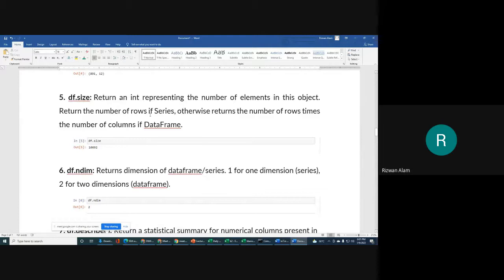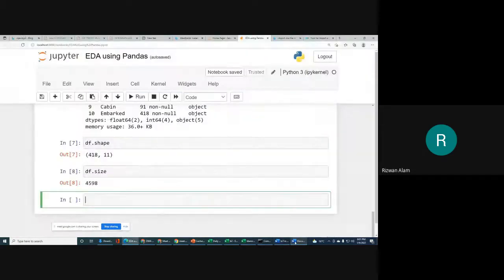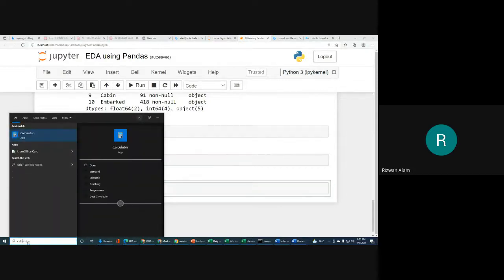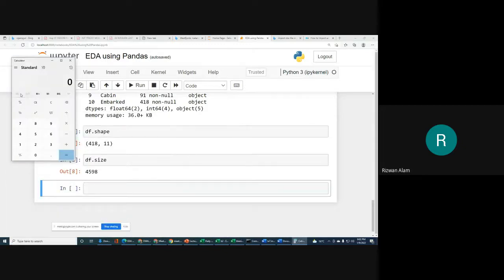It returns the number of rows if it is a series, otherwise it returns the number of rows times the number of columns if it is a data frame. As we are using this data frame, it will simply return the number of rows multiplied by the number of columns. So it should return simply 418 into 11. You can try it on a calculator. 418 into 11, 4598, that we are getting.